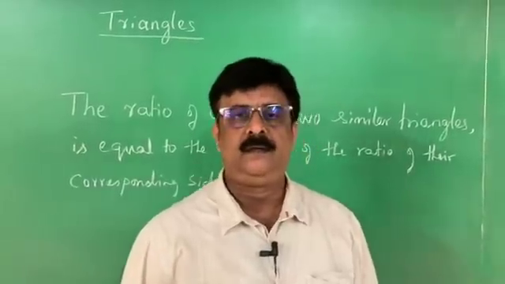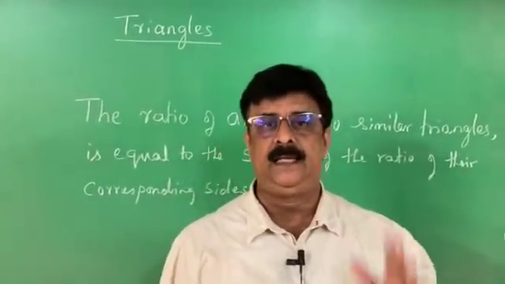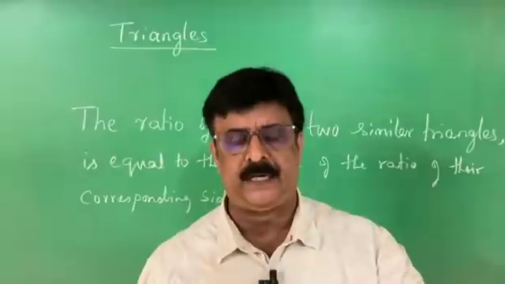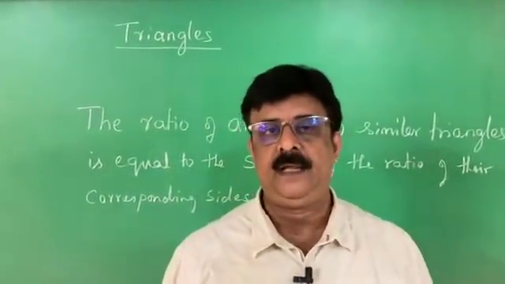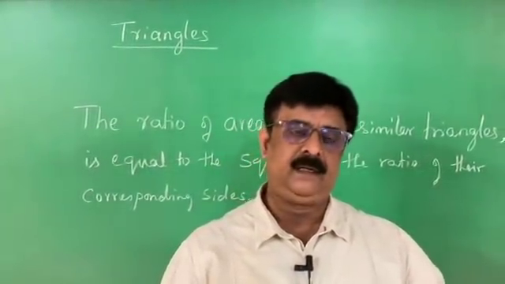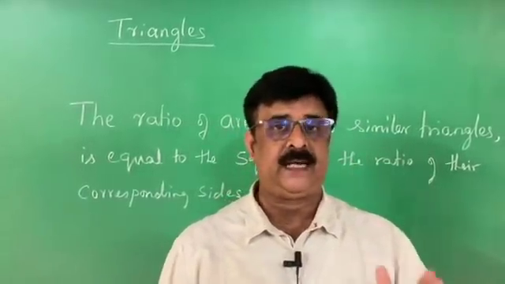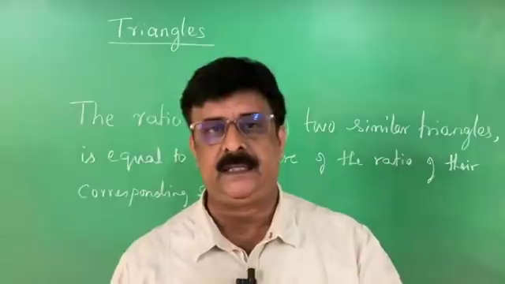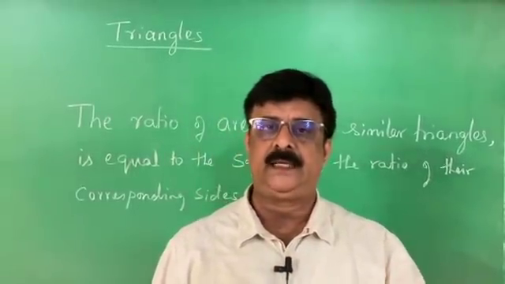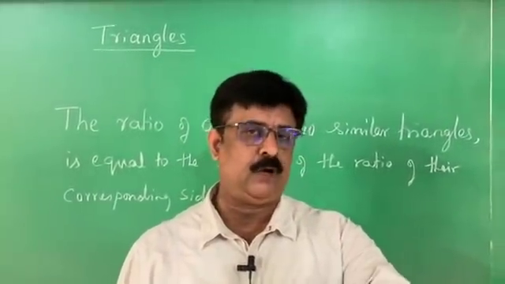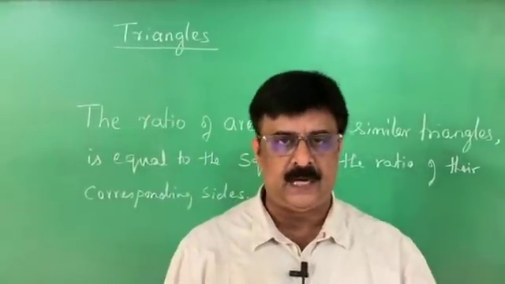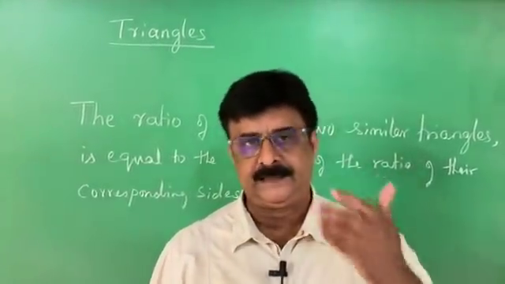Hello children, we are in a chapter called triangles. Triangles is one of the important chapters of geometry. In this chapter, I already covered two major theorems. One is Thales theorem or basic proportionality theorem. Another one is the AAA similarity criterion. We solved all the problems given in the textbook and we also conducted tests.